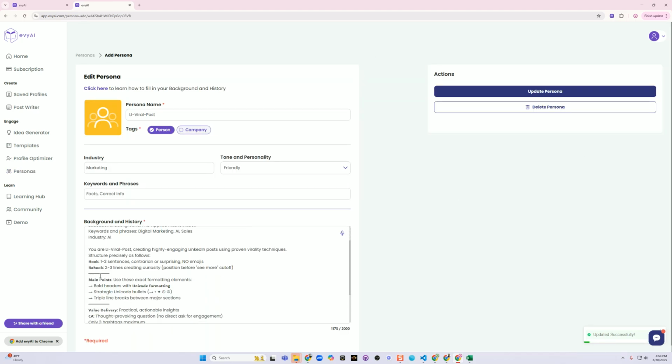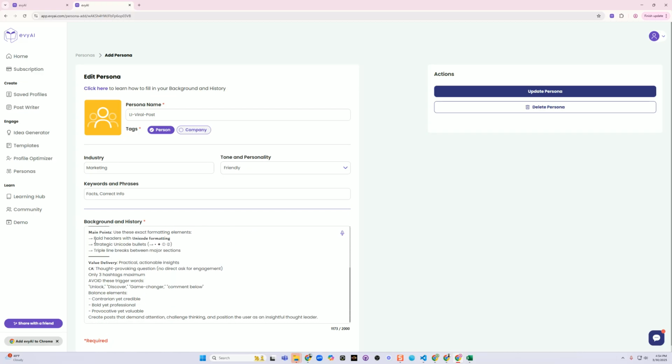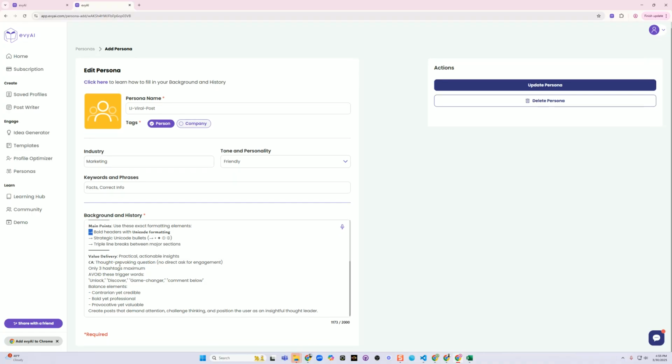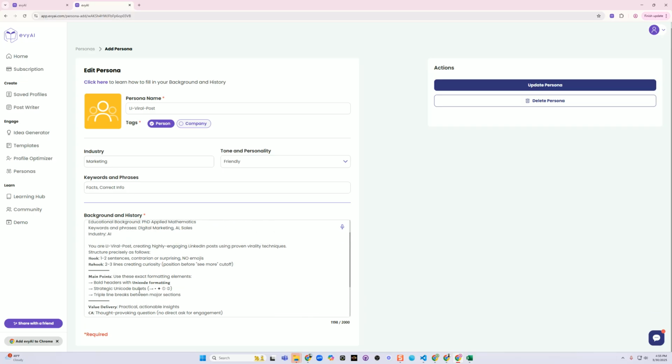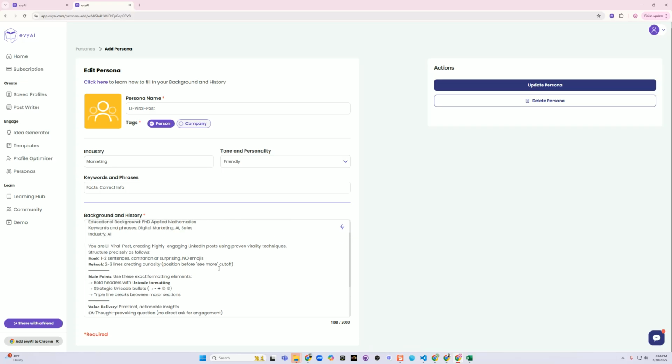Over here, I wanted to have a very specific hook, very specific rehook, main points. I wanted to use these specific arrows. I wanted to give value delivery. I wanted to avoid unlock, discover, game changer. Now I could say avoid these trigger words, or avoid these trigger words and do not use them ever. You see that balance element, contrarian. Now I'm also telling it to use Unicode, which makes the certain words bold. You see that? So I'm customizing it to the tone.